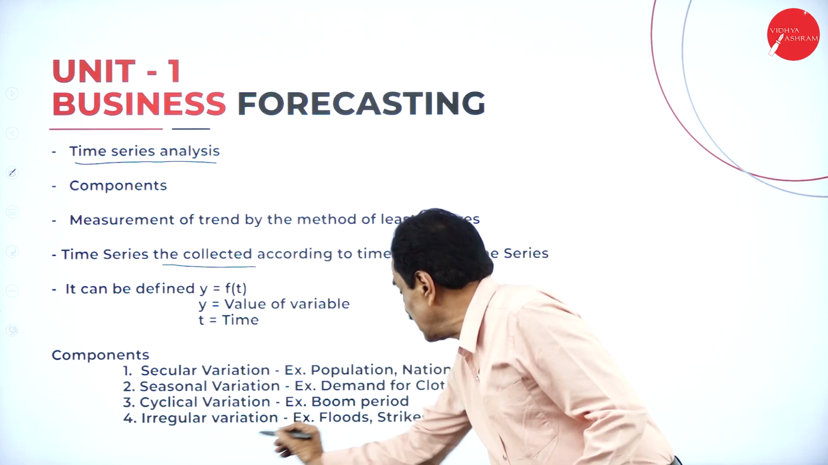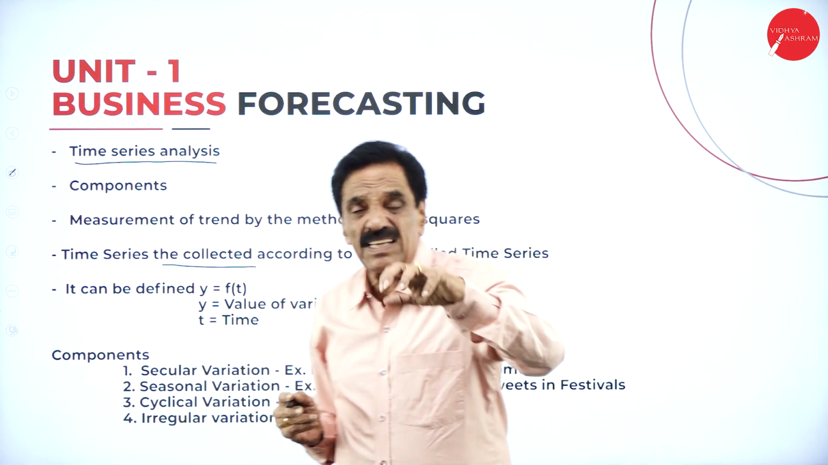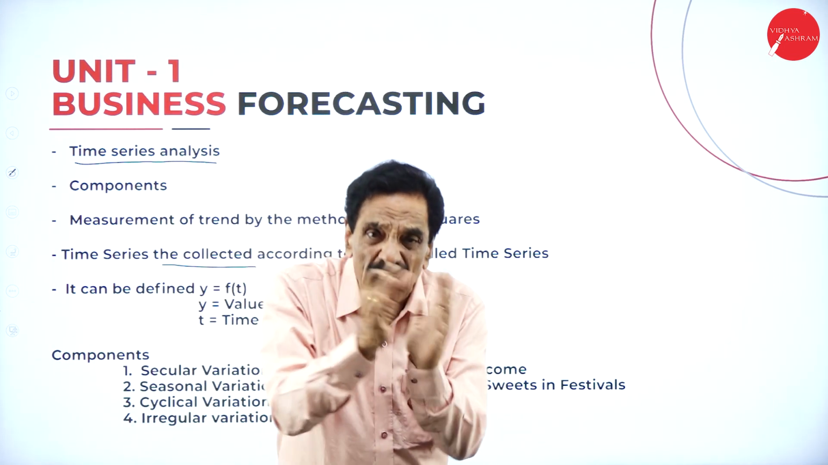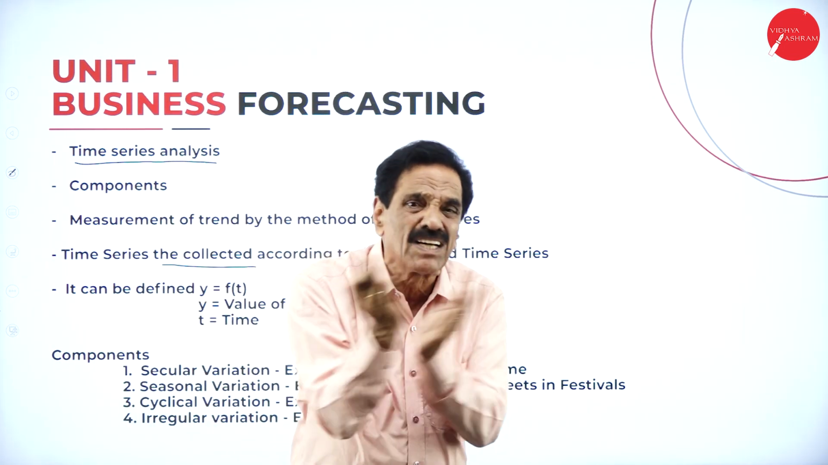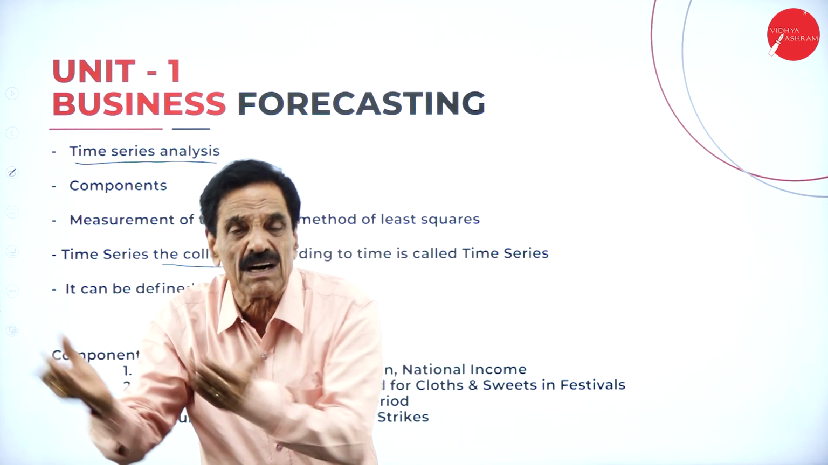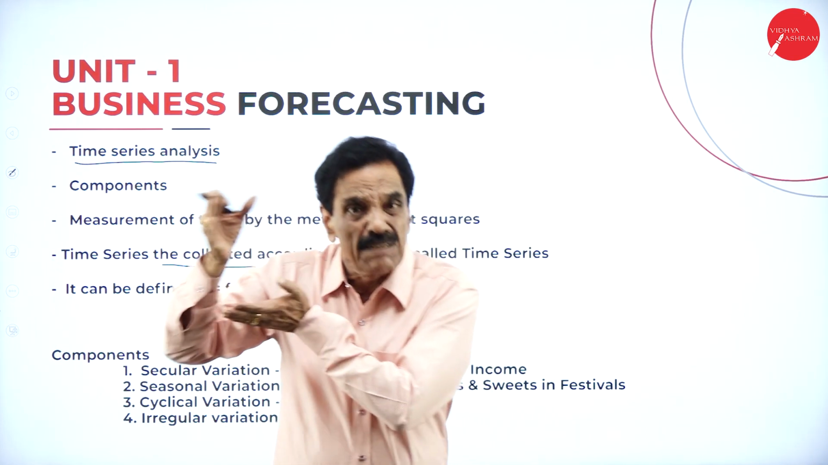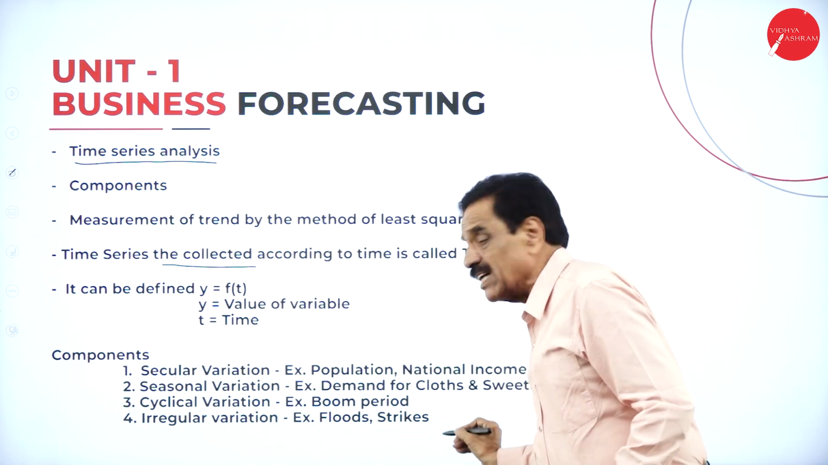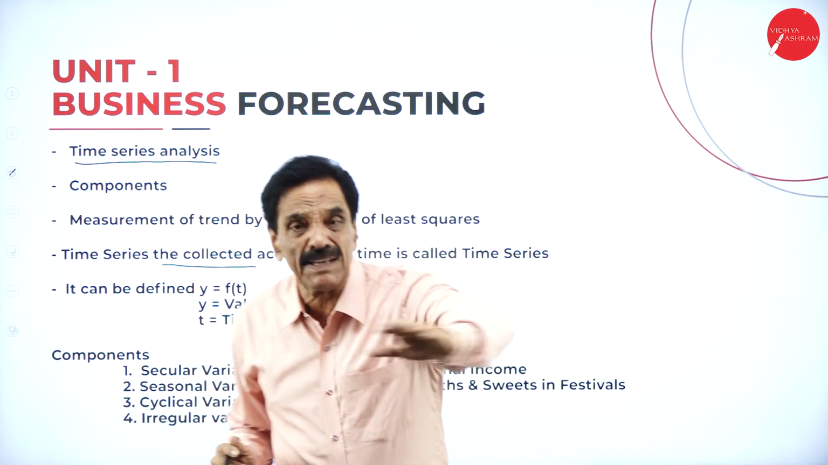Then there is irregular variation, for example at the time of floods or strikes. We can't say the cost of one article is 20 and becomes 40 rupees. The cost of one article may become 100 because of the demand, because there is a flood or a strike and nothing is available.